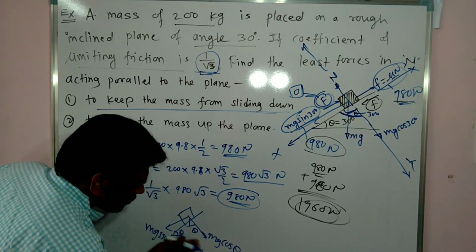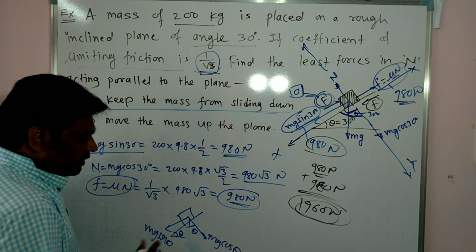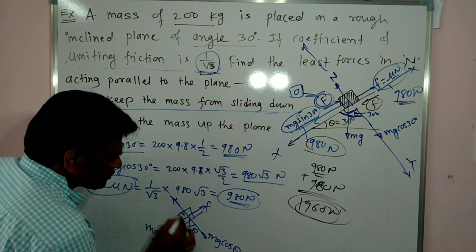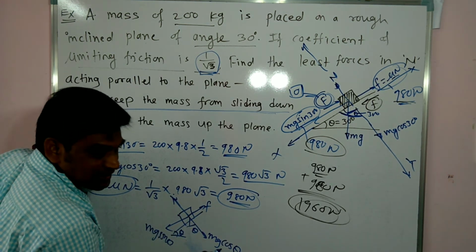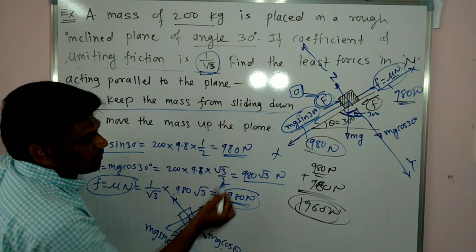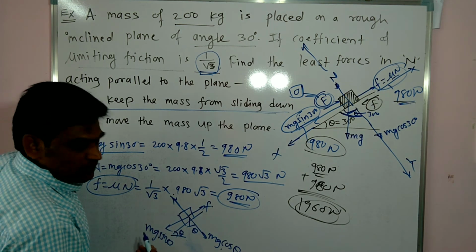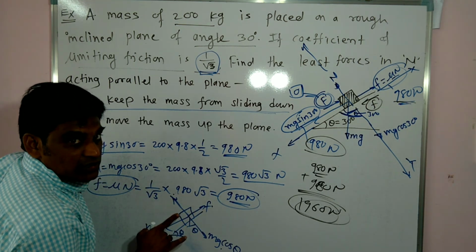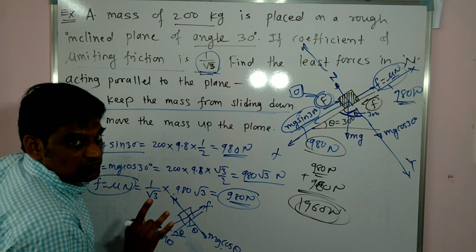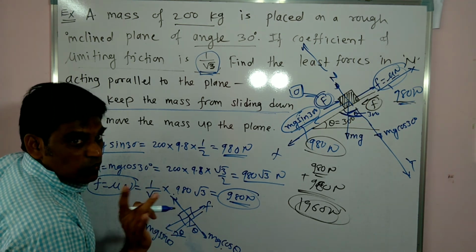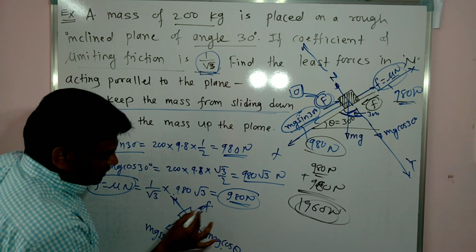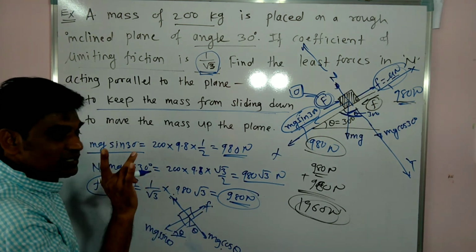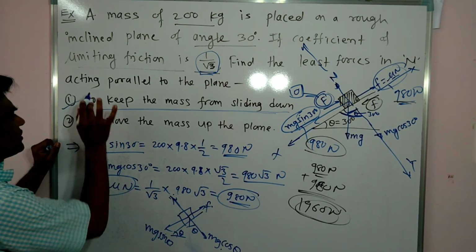Now this force is not there, and this is another force F in Newton. So in the first case, these two are balancing each other, and these two are balancing each other, because the answers are the same. So the body is not moving. No additional force is required to move this body in the downward direction or in the upward direction, because these four forces are already balancing each other. So the body is in equilibrium. This is your first answer.